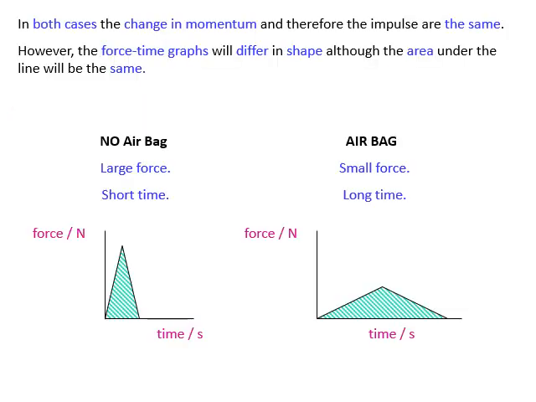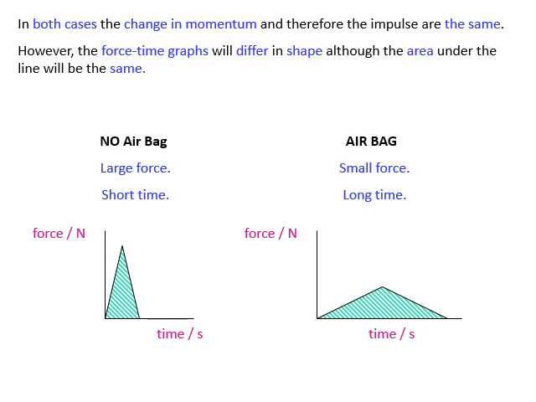Okay, so let's have a look at the airbag versus without. The change in momentum has to be the same, because if the car is going the same speed when it comes to a complete stop, the change in momentum will be the same, but the force time graphs can be different. These ones are both triangular in nature, but in reality we'd probably see a more curved situation. What is true is that the area underneath the graph will be the same.